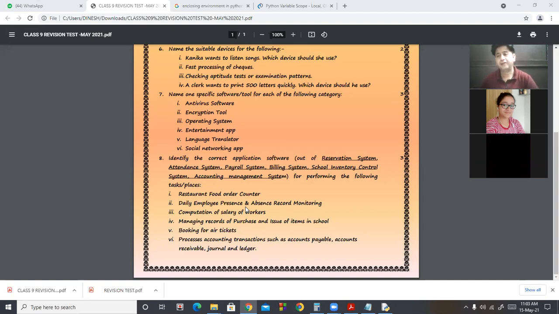Encryption tool. So there is WinZip, then WinRAR. Okay, so you have different encryption tools, for example LastPass, BitLocker, VeraCrypt, Symantec Endpoint Encryption. These are the different encryption tools.